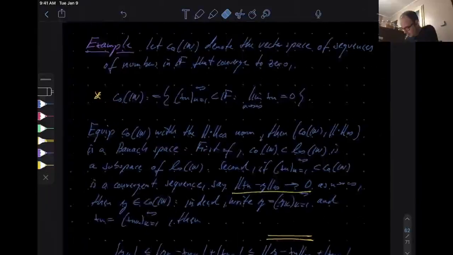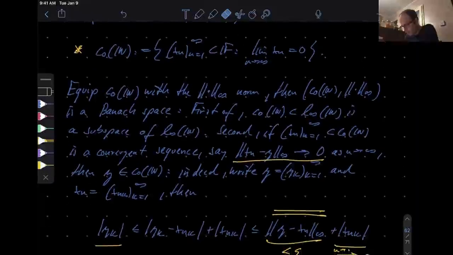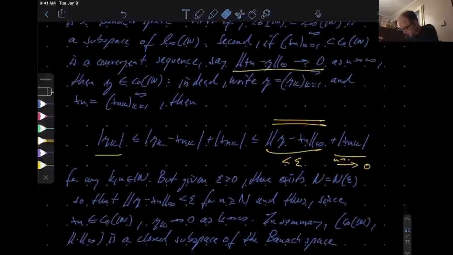So the first one would be Z0n. That is a subspace of L infinity. It's in general not a subspace of LP, think about that. And moreover, equipped with the infinity norm, it's actually a Banach space. We showed that by simply proving that it's a closed subspace.